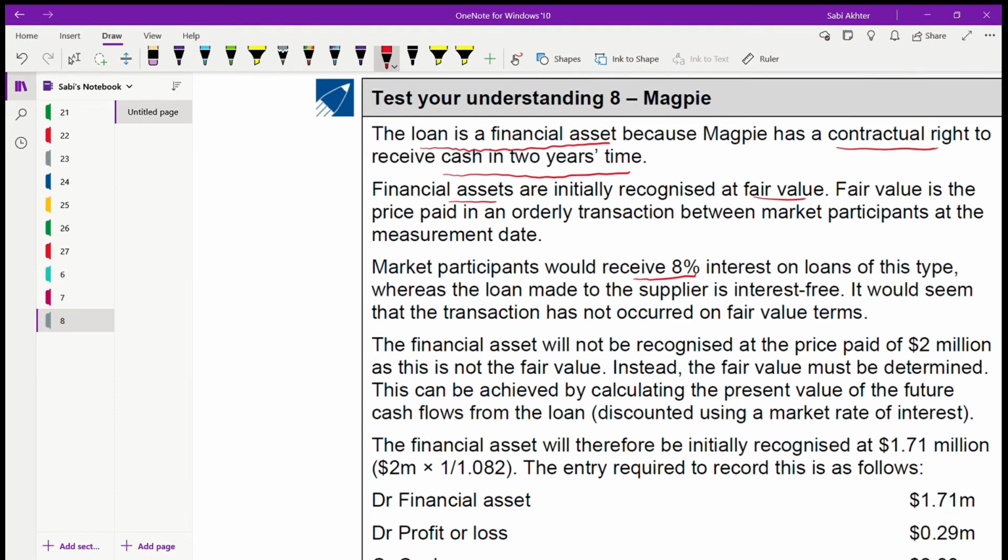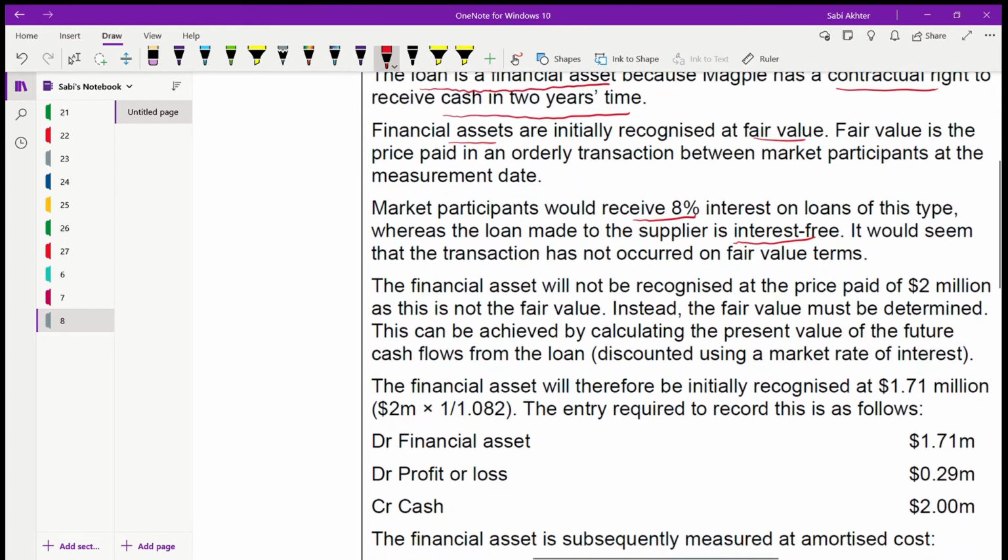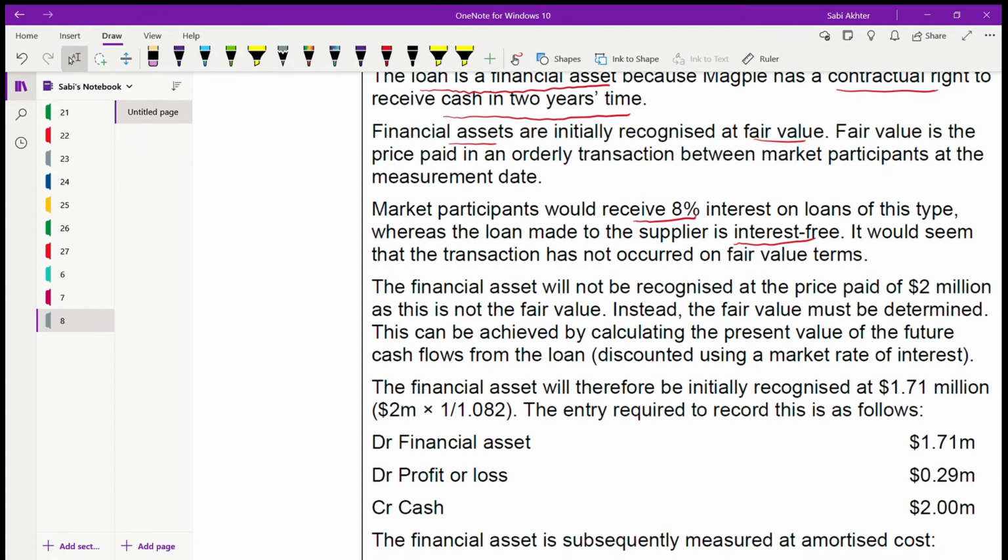Whereas the loan made to the supplier is interest free. That means it would seem that the transaction has not occurred on fair value terms, because they are giving interest free, whereas in the market it's 8%. So it's not at fair value terms. The financial asset will not be recognized at the price paid of 2 million because it is not the fair value.